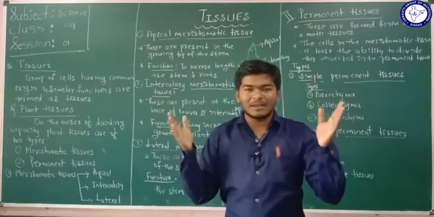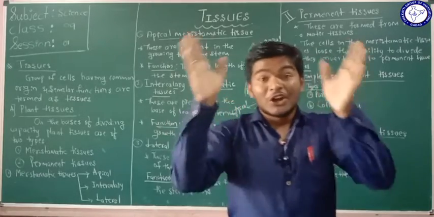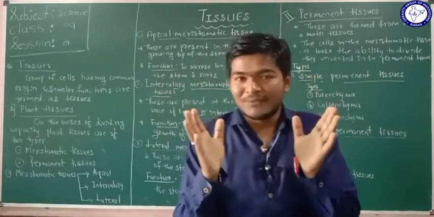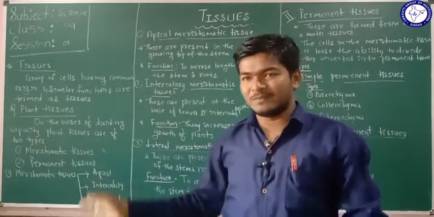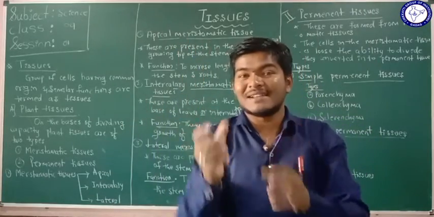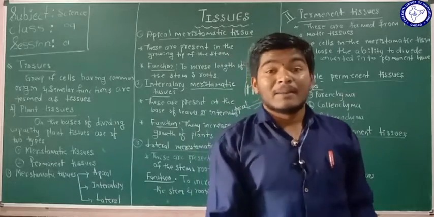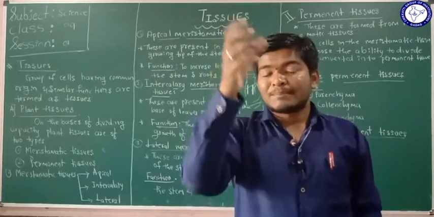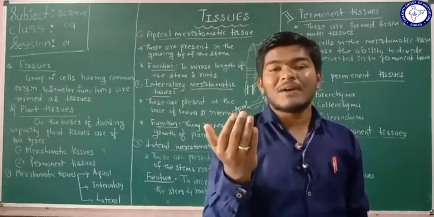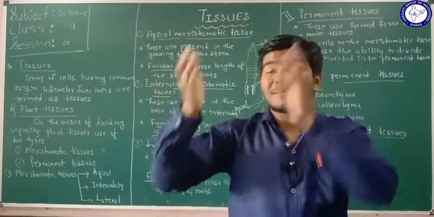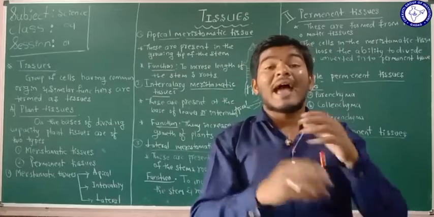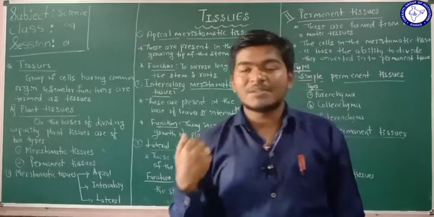You have to remember here, tissues are nothing but groups of cells present in the plant body. I am taking plant tissues here. Therefore, groups of cells present in the parts of the plant body are performing their work. So we are going to study which tissues are present in which part of the plant and what their work is. That will be studied now.